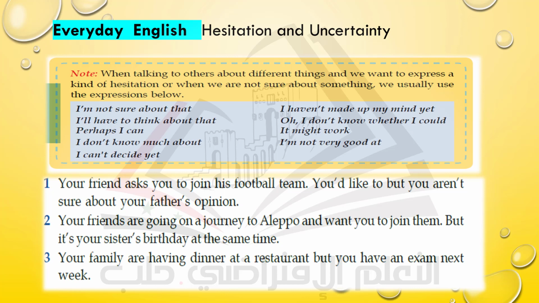Number 3, your family are having dinner at a restaurant, but you have an exam next week. So you show uncertainty. I don't know whether I could go or not. I might come or not, something like this. So these are some suggestions, but you choose up to your personal response.